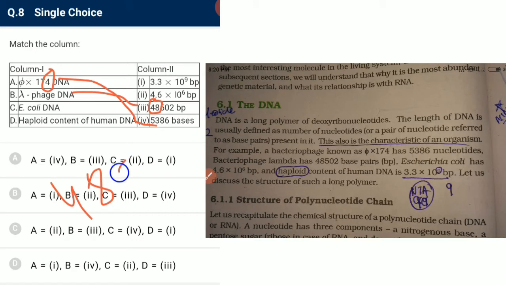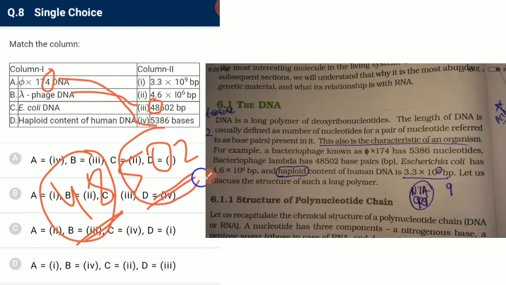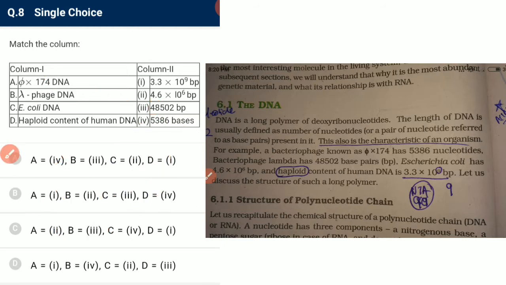Lambda bacteriophage has 48502 base pairs. (Hindi mnemonic: a phone number starts with 48 and ends with 502.) So lambda bacteriophage has 48502 base pairs, it is important.